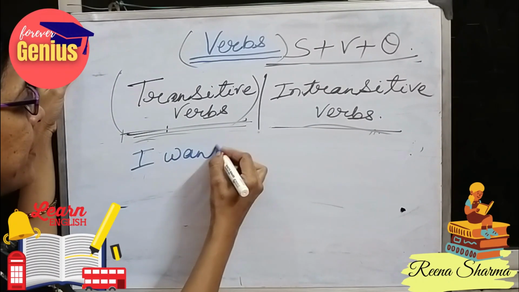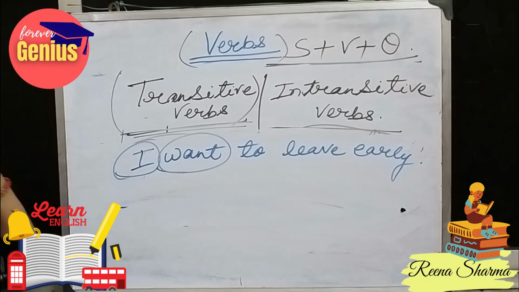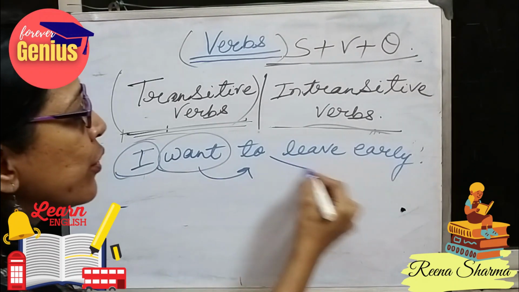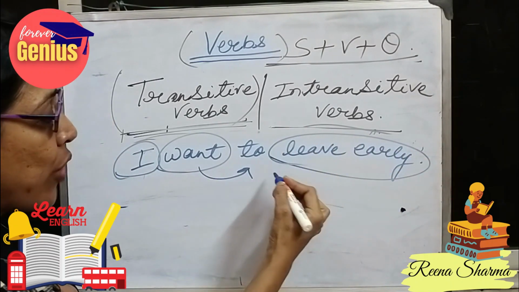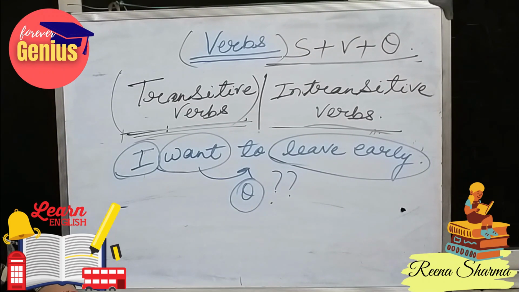Let's see some more examples. I want to leave early. I is the subject, want is the verb. But do I get an answer when I ask, what do you want to leave? What do you want to leave early? I am not getting any object here. What do I want to leave early? The answer is again clueless. So this type of sentence becomes an intransitive sentence.